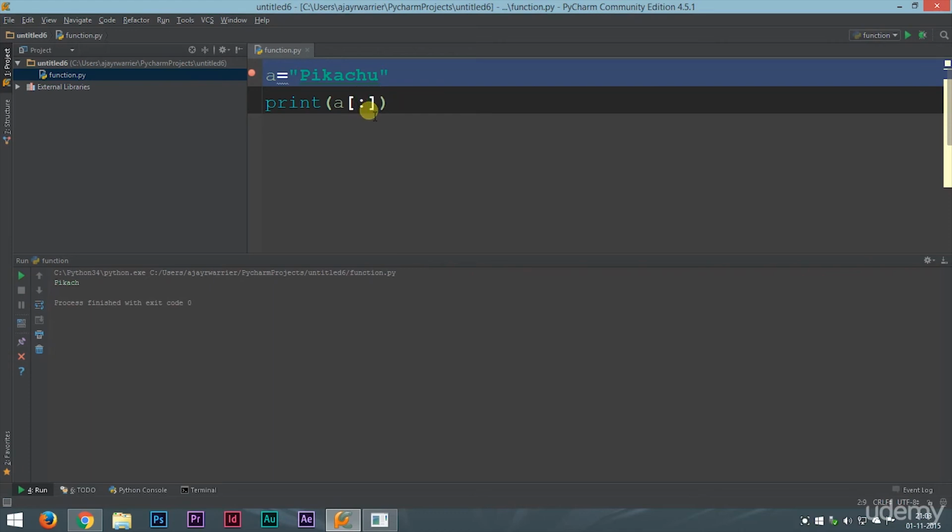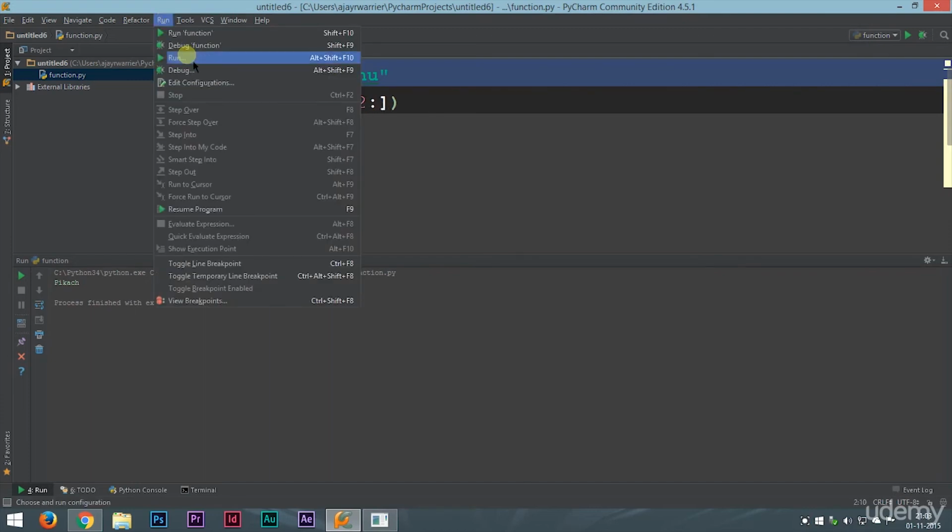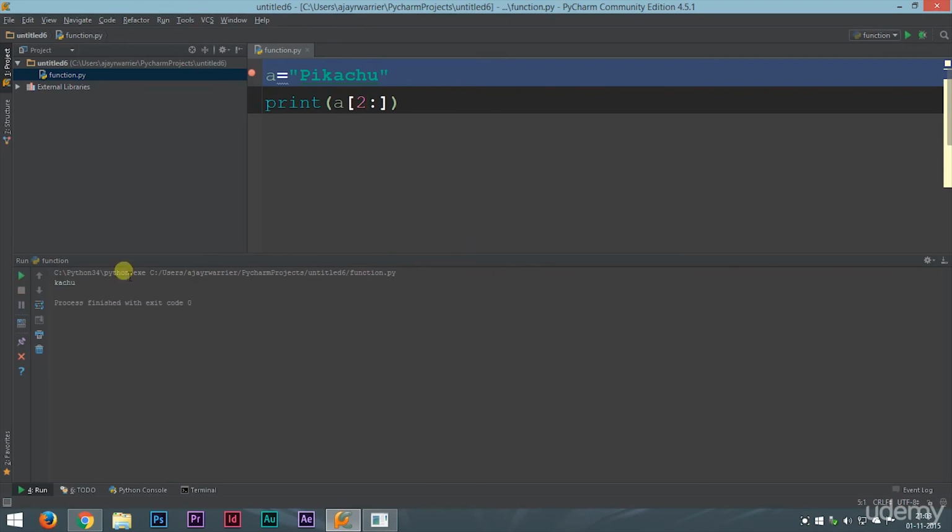Now you can also experiment without the upper limit, just the 2 here. That means we have a lower limit here. So what this does is that it will print all the letters from 2 until the end of the string. That means there is no upper limit. It is going to print until the string ends. So it will print all the letters from the second letter all the way up to the last letter of the string.